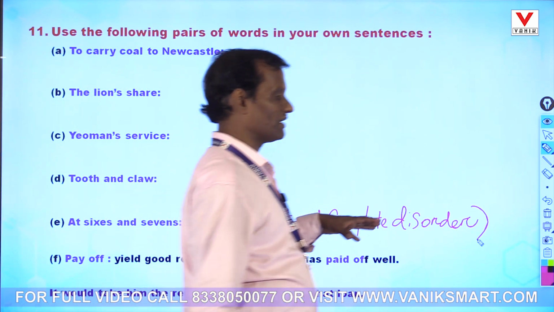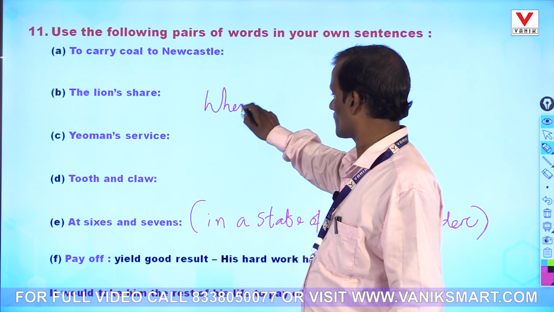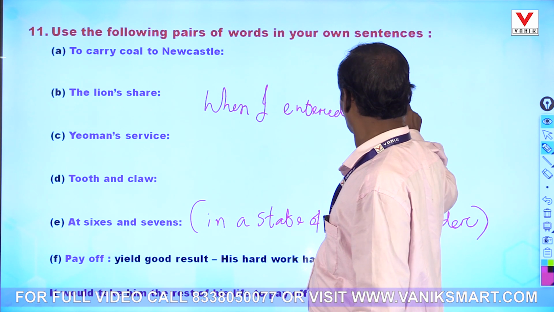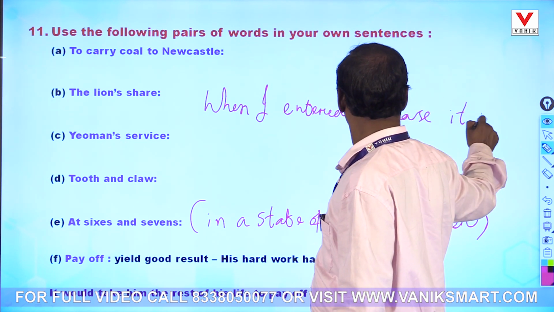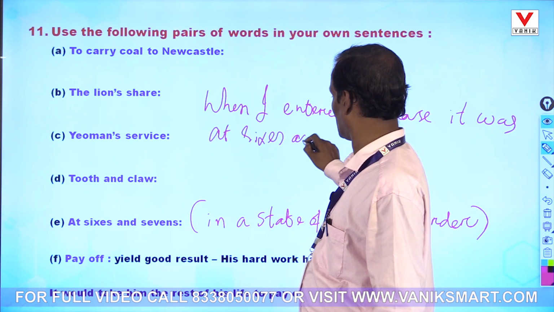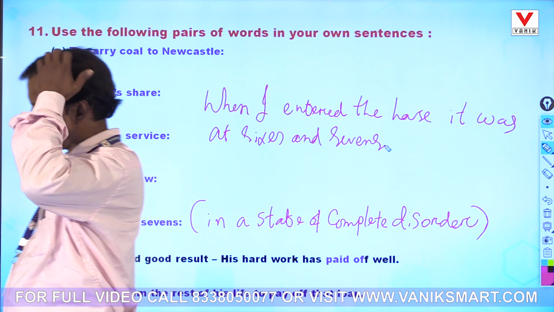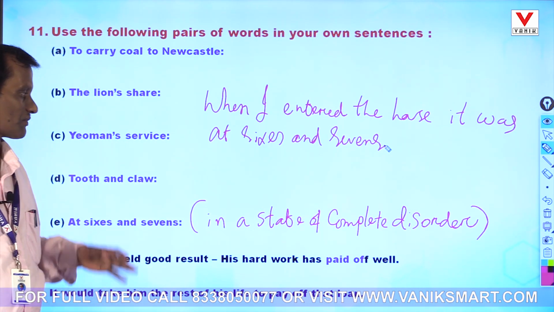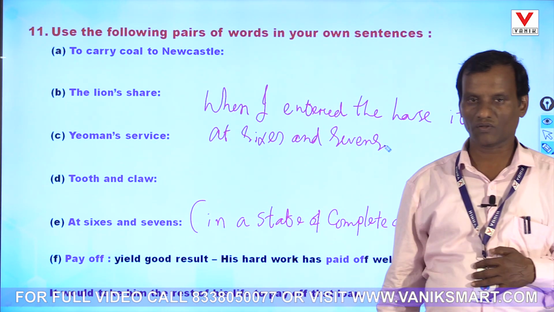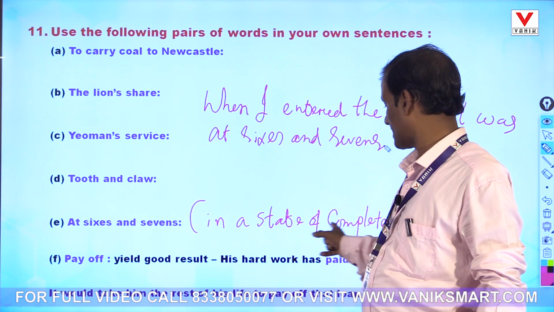So the house was in complete disorder. You can say, at sixes and sevens means in a state of complete disorder.